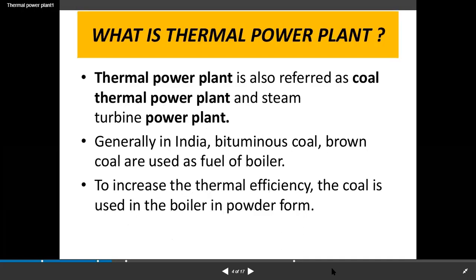Next, what is a thermal power plant? Already I explained clearly. A thermal power plant is also referred to as a coal thermal power plant and a steam turbine power plant. Generally in India, bituminous coal and brown coal are used as fuel in the boiler. To increase the thermal efficiency, the coal is used in the boiler in powder form.